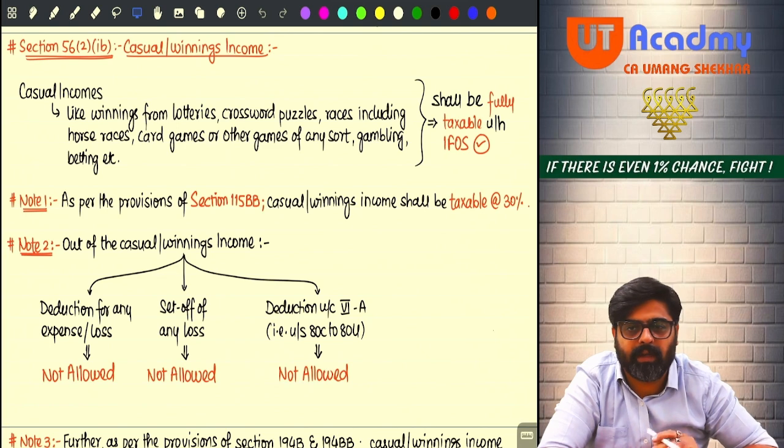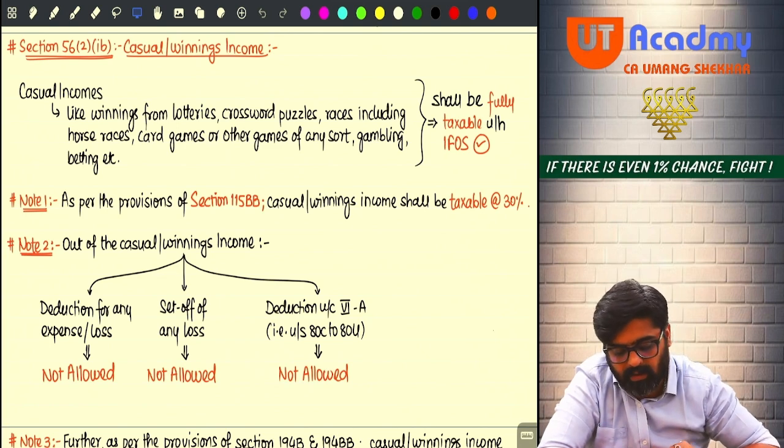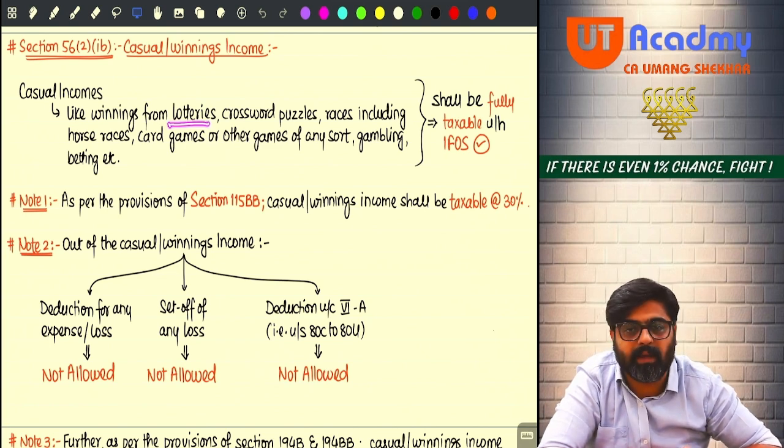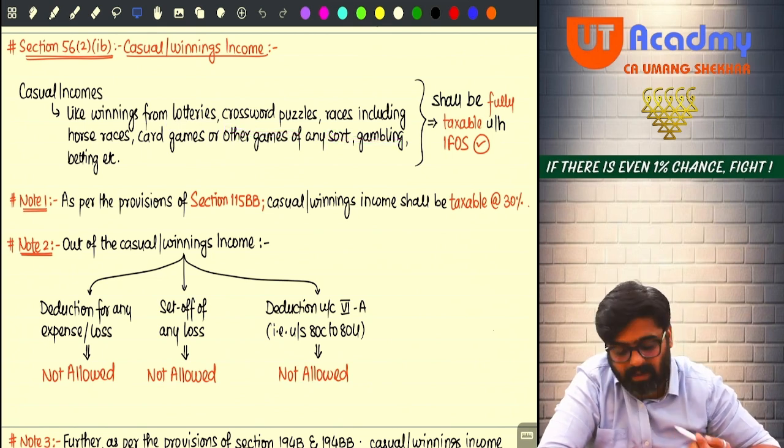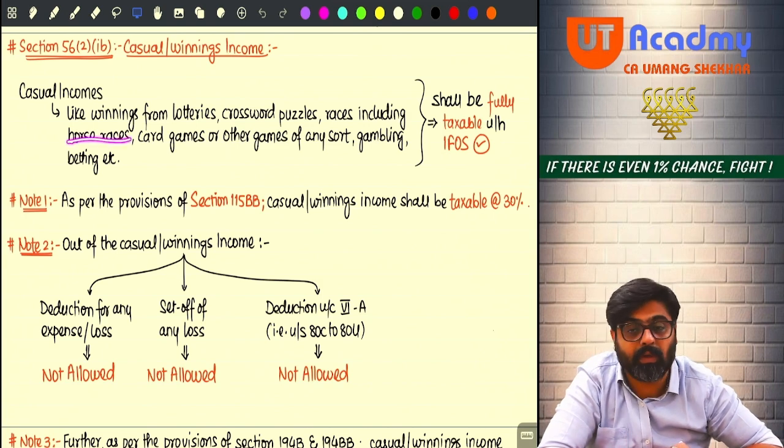See, sometimes you get involved in some casual activities like buying lotteries, playing crossword puzzles, gambling in races, including horse races, playing card games, other games of any sort, betting. All such activities are known as casual activities.